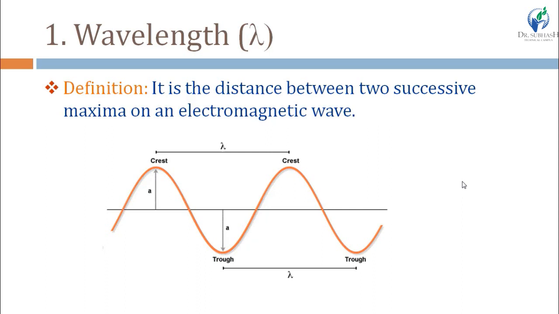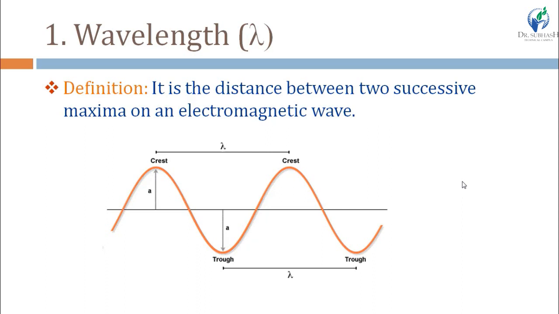Successive means closer to each other, means one after another is successive, and maxima means the highest point. The highest distance covered by electromagnetic wave is known as maxima, and the lowest distance is known as minima. Here in the figure you can see the crest and trough. Crest is the highest point of this electromagnetic wave, and trough is the lowest point of this electromagnetic wave, right?